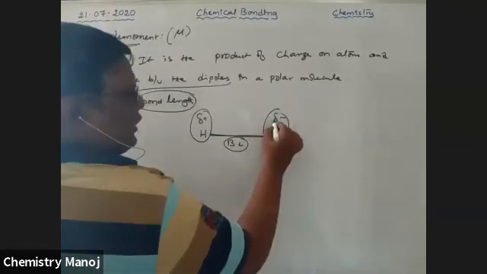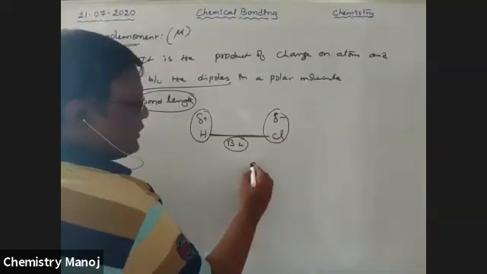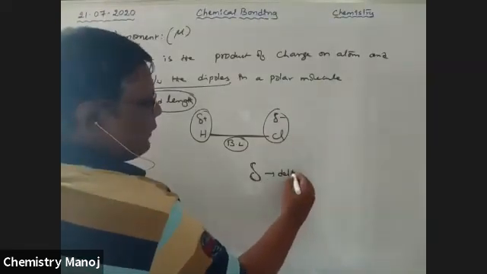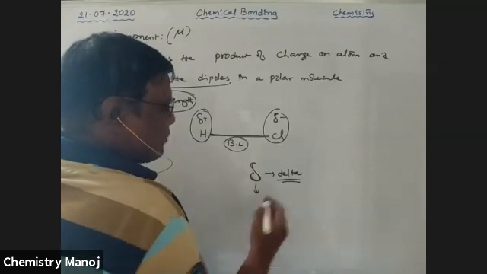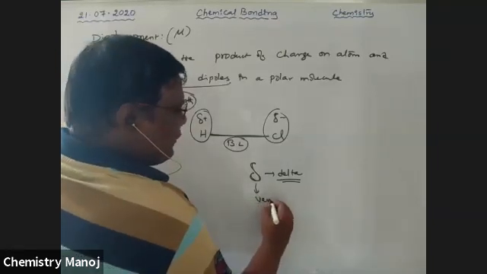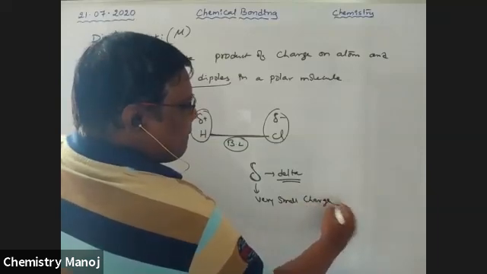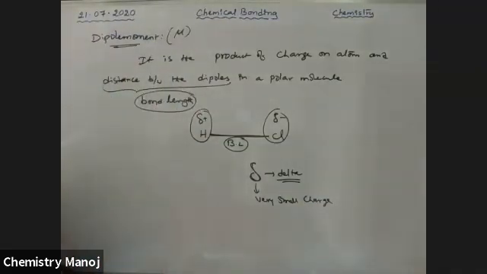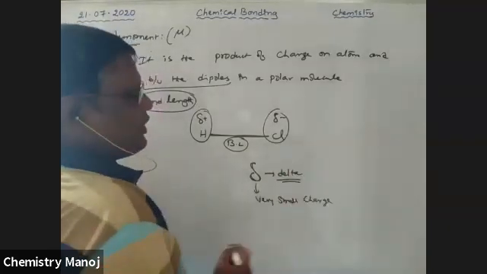How much is the charge? It is represented with delta. See, my dear boys, this symbol is called delta, and delta indicates a very small charge.